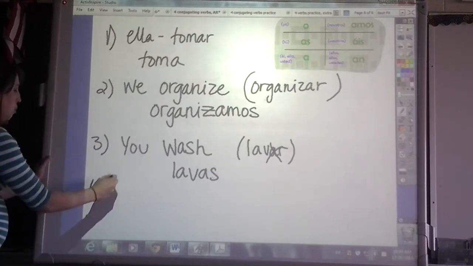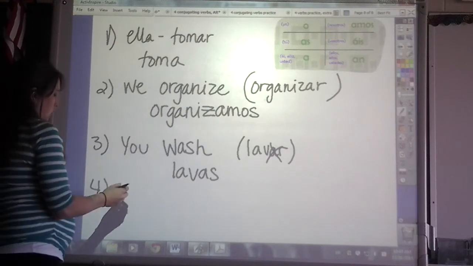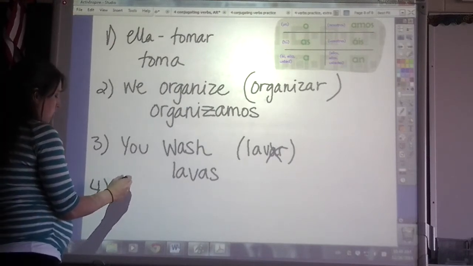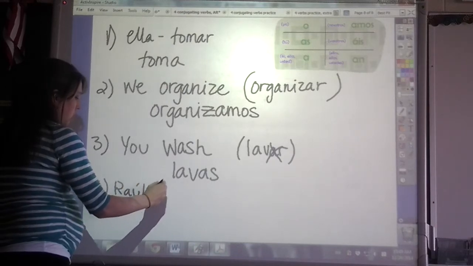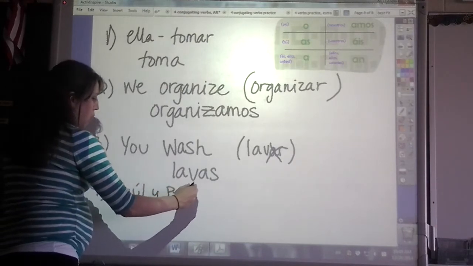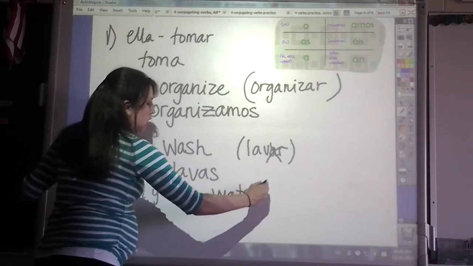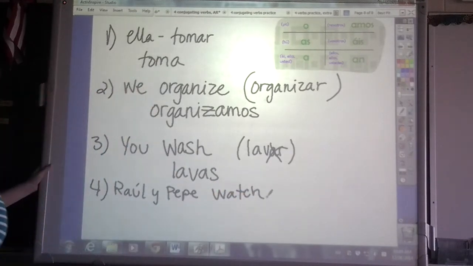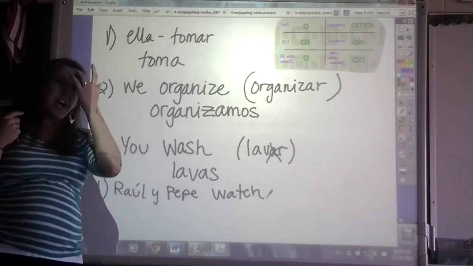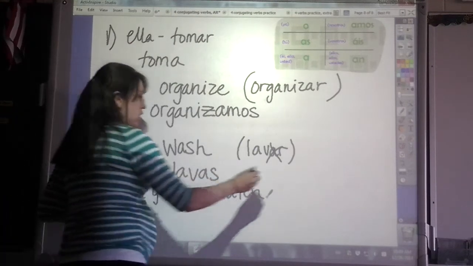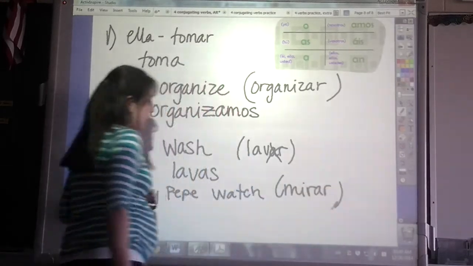And let's do one more. Let's see. How about Raúl y Pepe watch. Okay, so now we need to think about to watch. To watch TV, what was that? Mirar, right? Mirar is the verb.